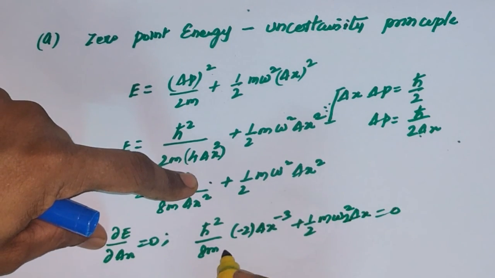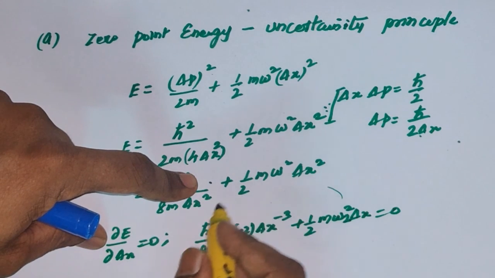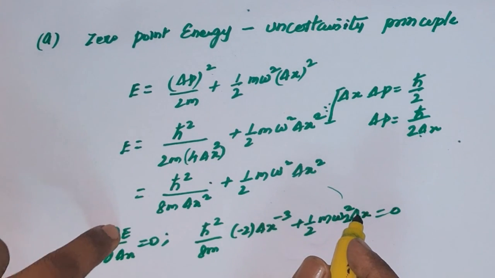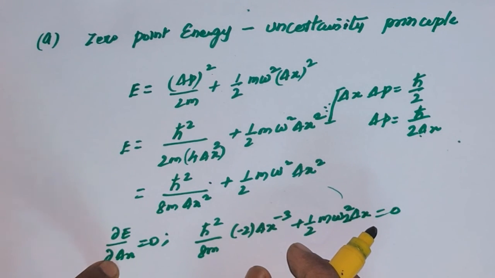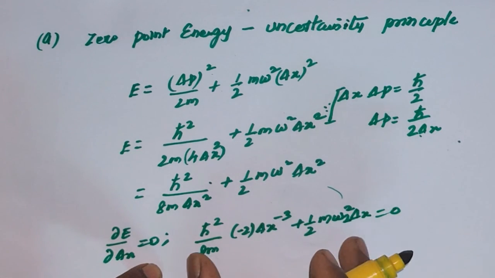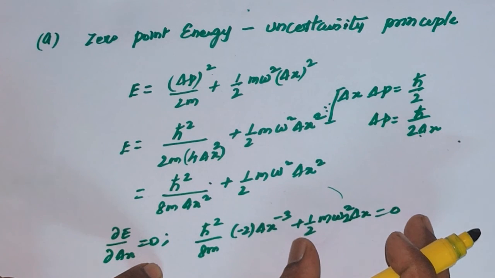If E is minimum, then differentiating with respect to Δx gives 0.